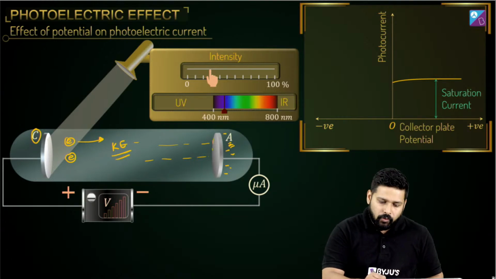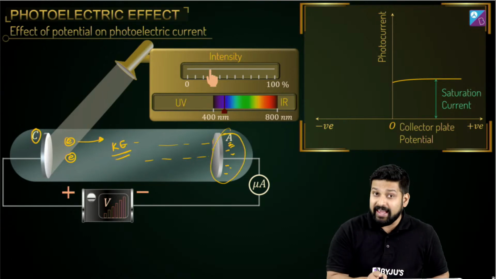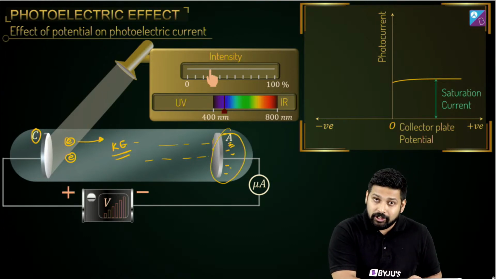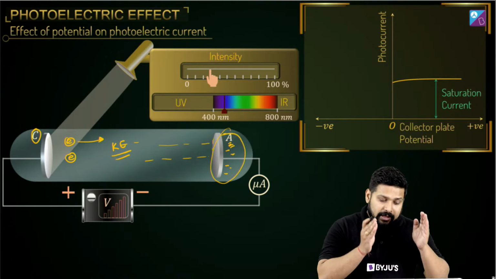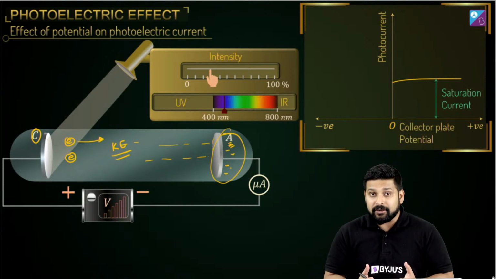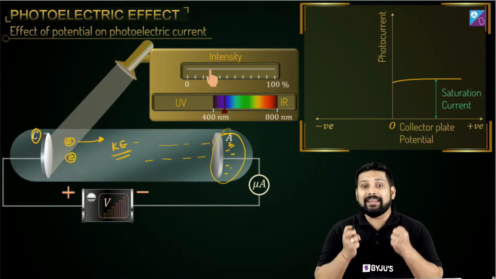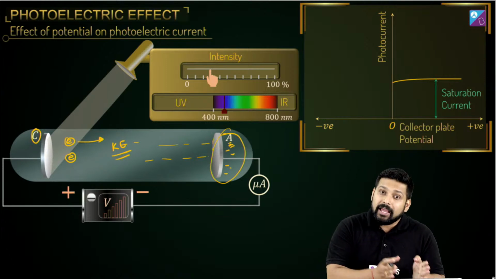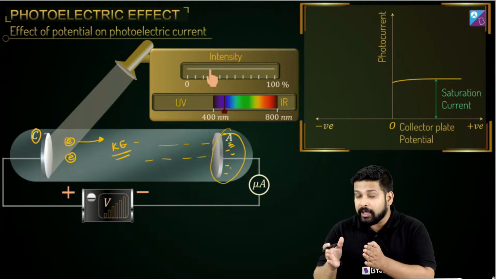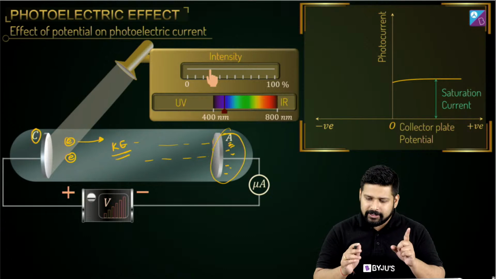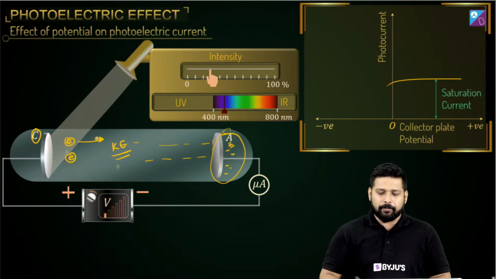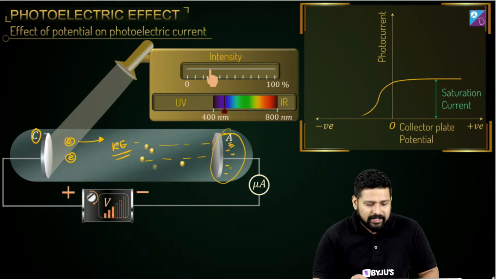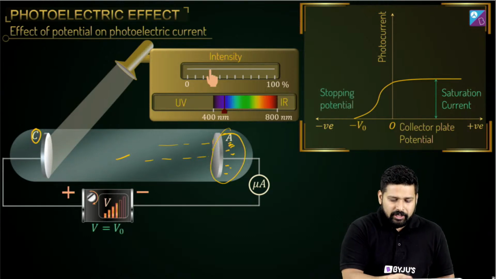That is, the potential of A with respect to C, if it becomes sufficient so that even the highest energy electrons are not able to reach from C to A, we call it the stopping potential.